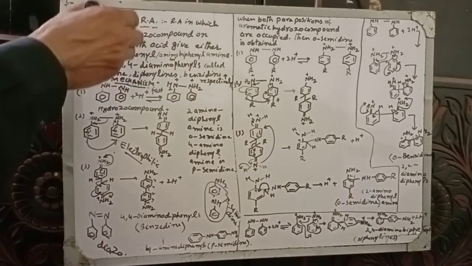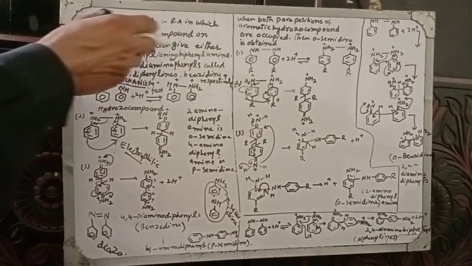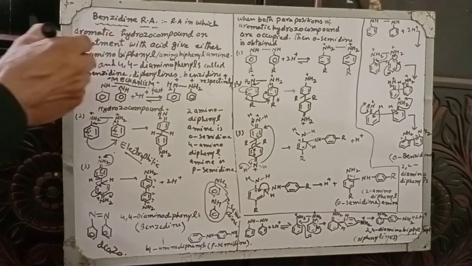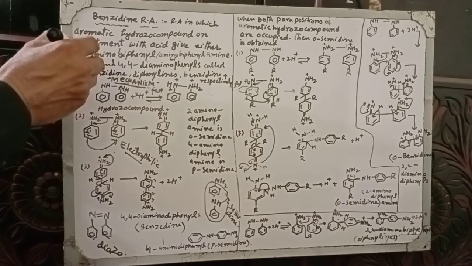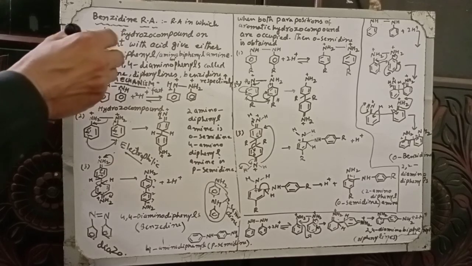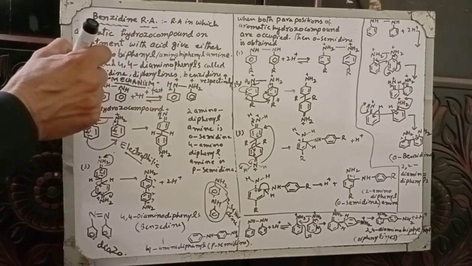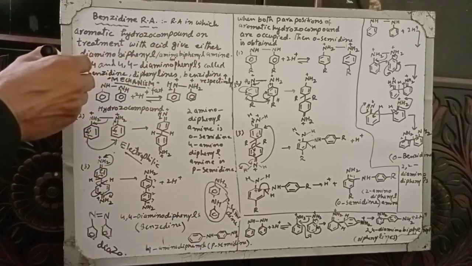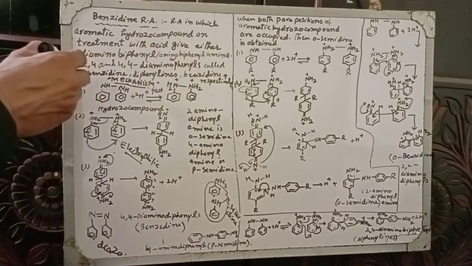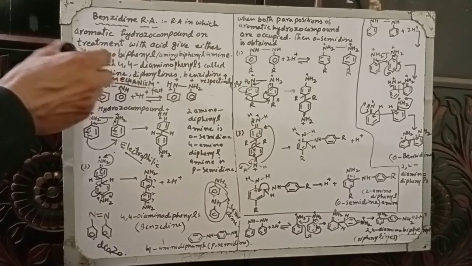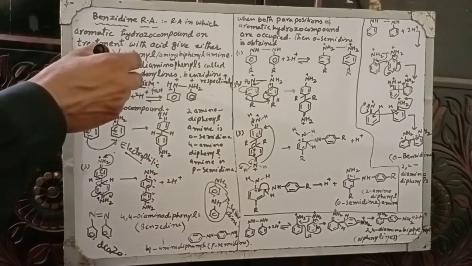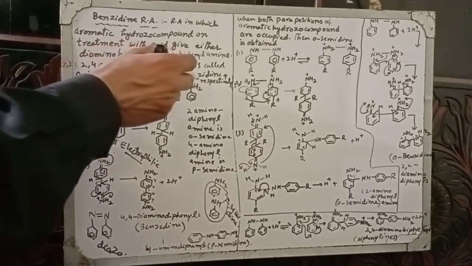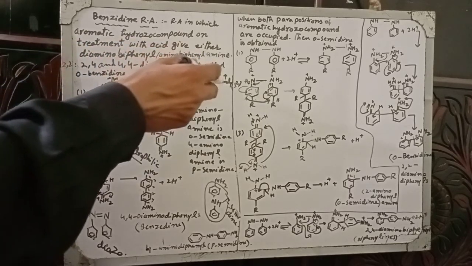Rearrangement in which aromatic hydrazo compound on treatment with acid gives either diamino biphenyl, which may be 2,2 diamino biphenyl, 2,4 diamino biphenyl, or 4,4 diamino biphenyl. In the literature, special names are given. 2,2 is called orthobenzidine, 2,4 diamino biphenyl is called diphenylene, and 4,4 diamino biphenyl is called benzidine respectively.